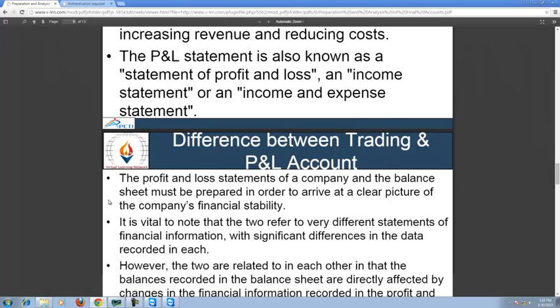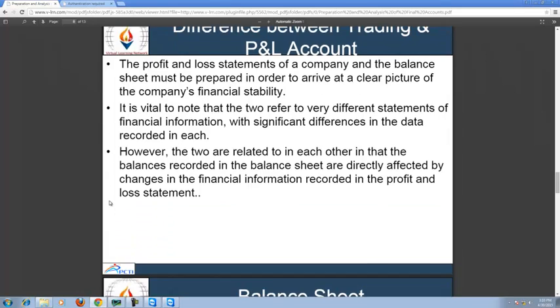And now, difference between trading and P&L account. Number one, the profit and loss statement of a company and the balance sheet must be prepared in order to arrive at a clear picture of the company's financial stability. Number two, it is vital to note that the two refer to very different statements of financial information, with significant differences in the data recorded in each. However, the two are related to each other in that the balances recorded in the balance sheet are directly affected by changes in the financial information recorded in the profit and loss statement.